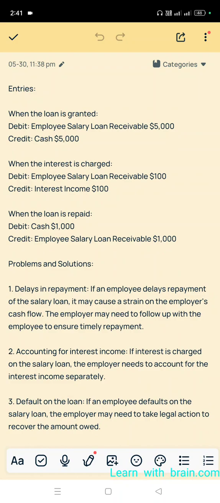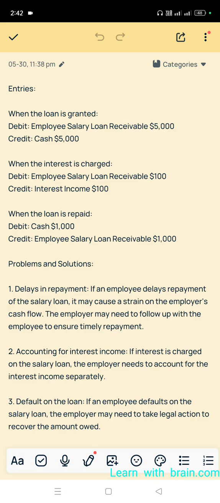Because it is an accounts receivable. It is an asset to the employer, that means the company. So that's why we have debited as per the basic golden rules of accounting. So what is the entry? Employee salary loan receivable account debit 5,000, credit cash account 5,000.